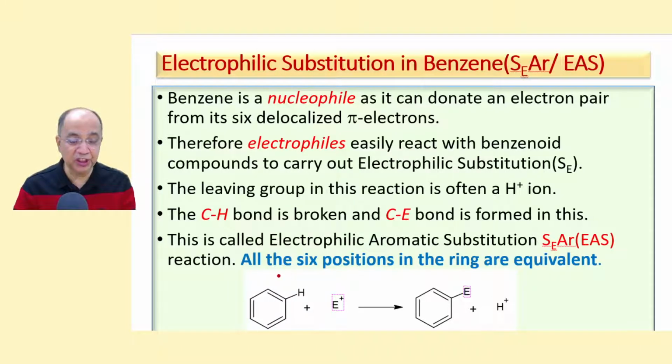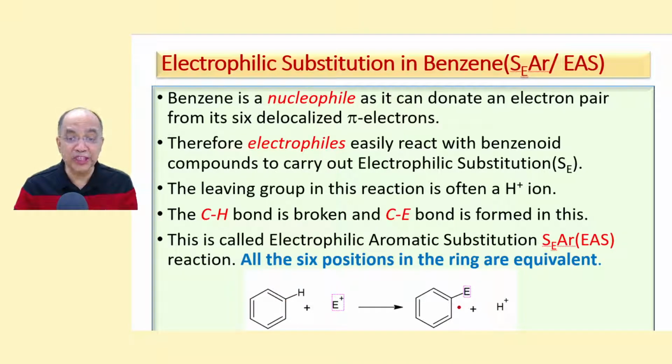Since benzene is a neutral compound and the monosubstituted benzene is also a neutral compound, what happened here is the C-H bond is broken and the C-E bond is formed. E is any electrophile like nitro, chloro, and so on. And as you know, all the 6 positions in benzene are equivalent.